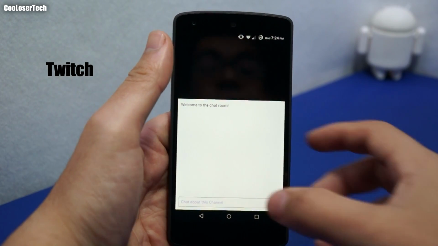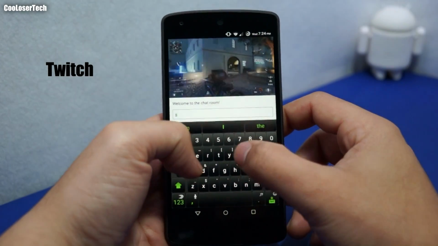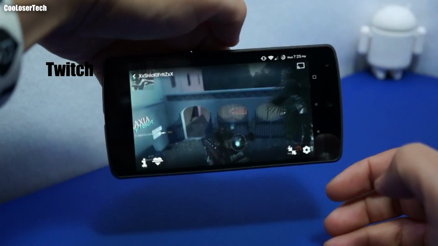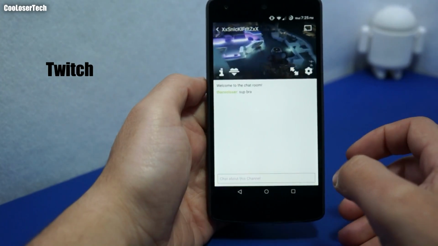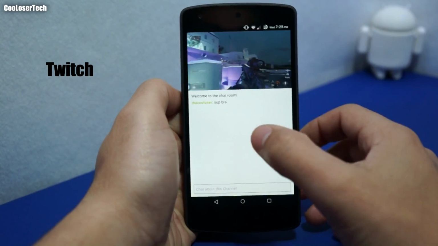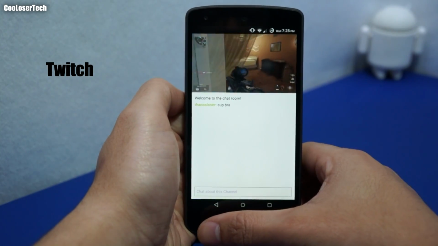Here's the chat room, and I'll say, playing Advanced Warfare, and I think he's on PS4, and he also has Xbox One, but I only have an Xbox One. A way of you guys being interactive when I start gaming.